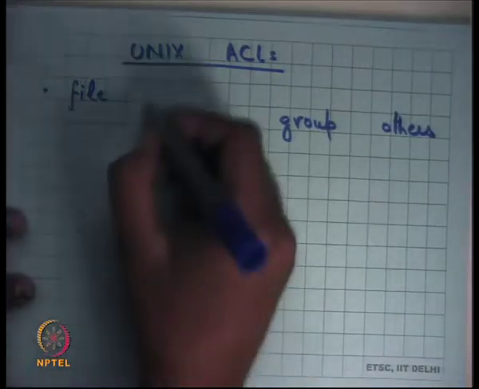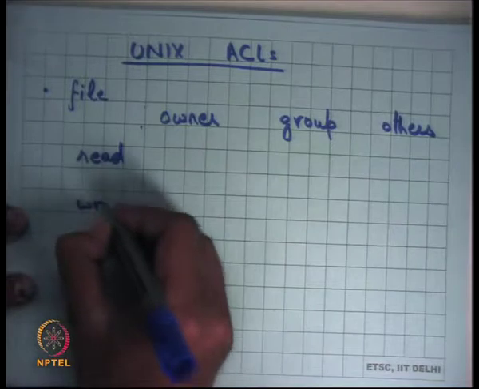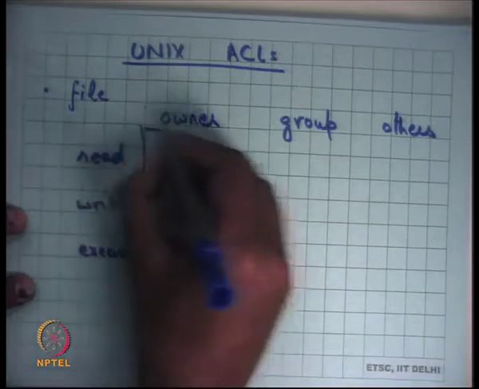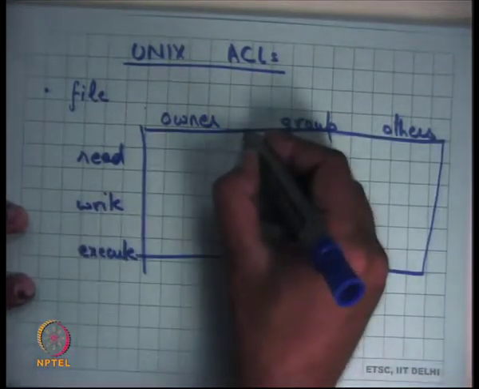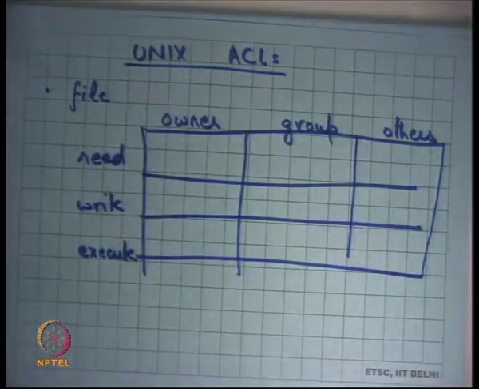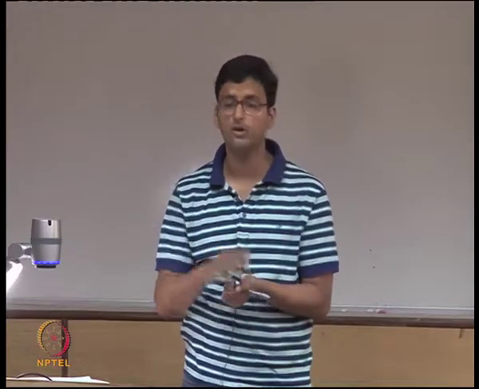And read, write, execute. So there are 9 bits, each could be 0 or 1. That's basically the Unix ACL. Every file is associated with one owner and one group. So every file on the Unix file system will say the owner is user A and the group is group B, and the owner of that file can choose which group this particular file belongs to.